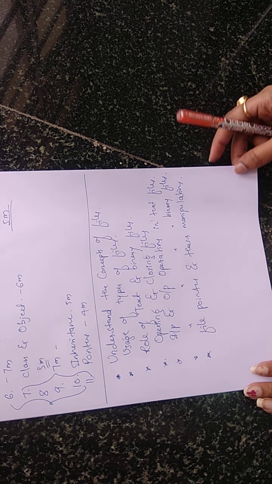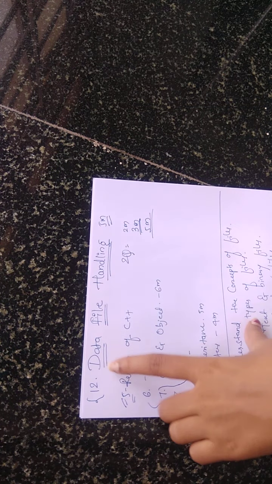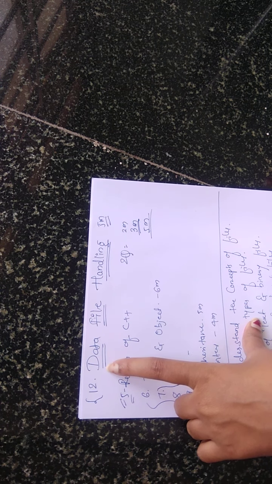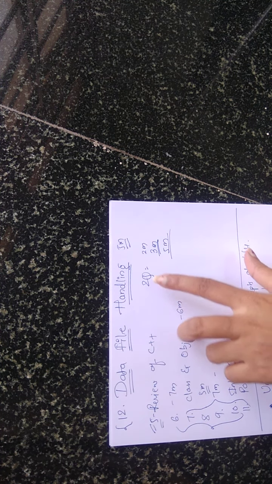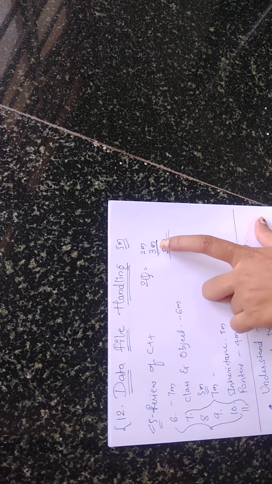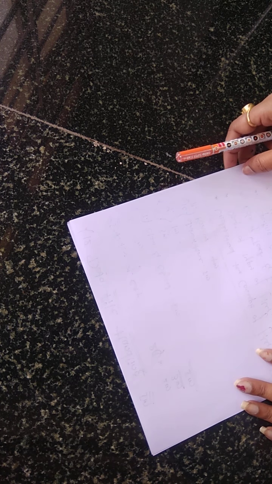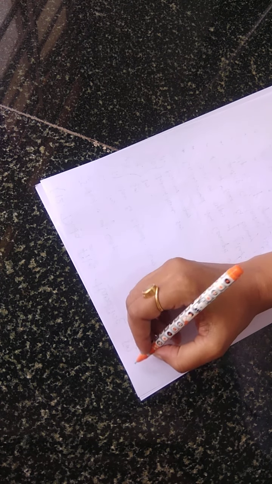So one more time I'll repeat, data file handling is the last chapter in C++, and this chapter has a 5 marks weightage. From this chapter you will get 2 questions. One question is for 2 marks, another question is for 3 marks. So first we'll study the introduction to the chapter.